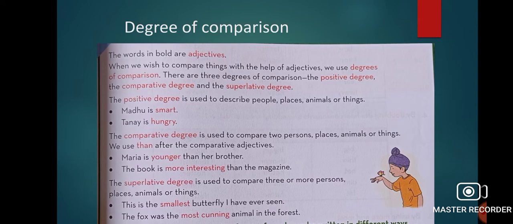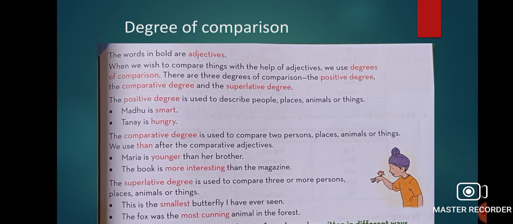Number 2 is comparative degree. Now when we compare 2 things, then we use than, T-H-A-N, than. So when we are comparing 2 things, we have to use than, and that comes under comparative degree. Like, Maria is younger than her brother. The book is more interesting than the magazine.